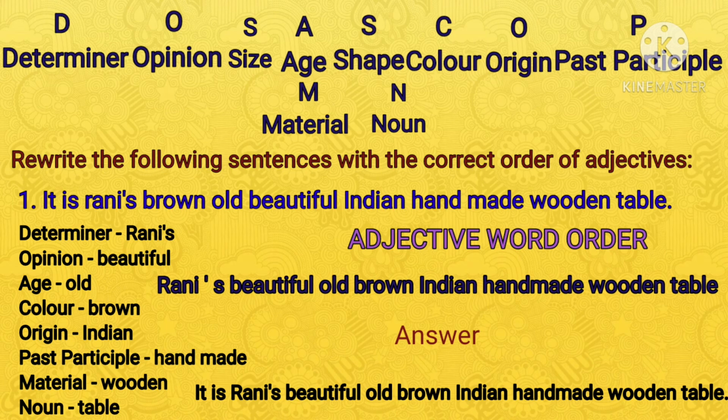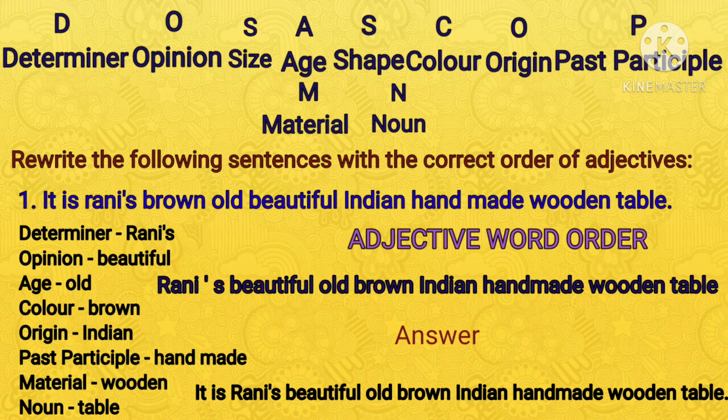Here, size is not there. Shape is not there. Okay. So you have to omit those two in the adjective order. So finally, when you put this all together, the adjective order, you will get: Rani's beautiful old brown Indian handmade wooden table. Okay.